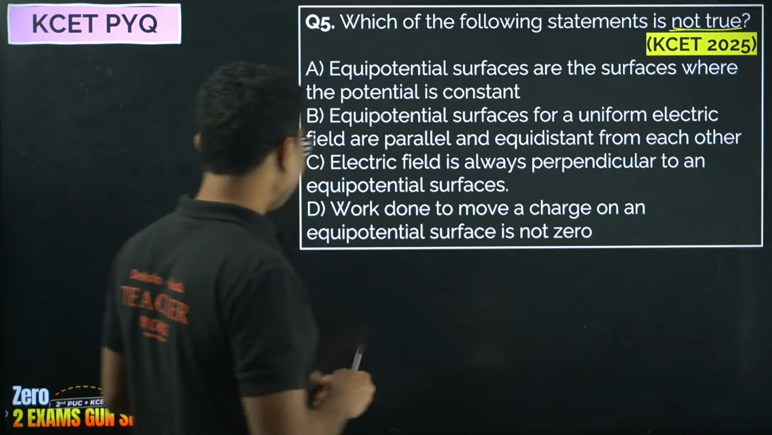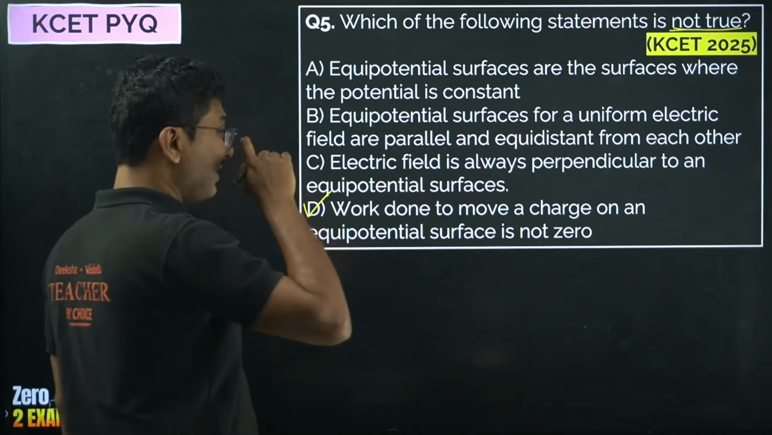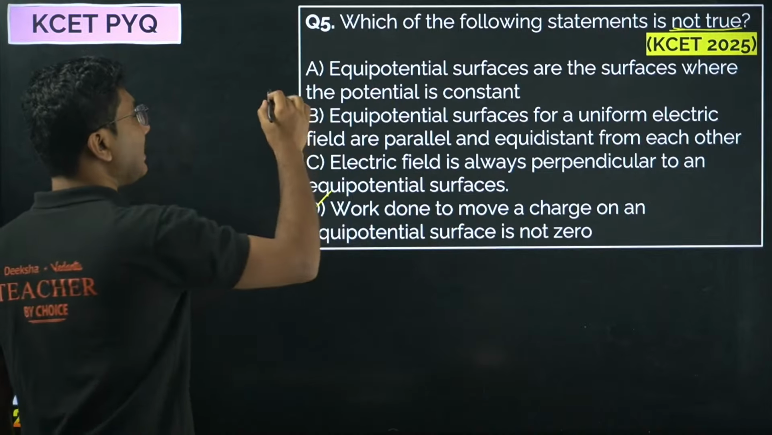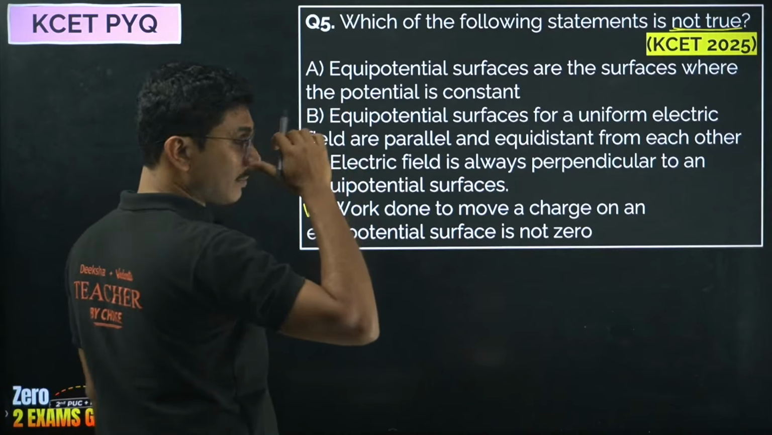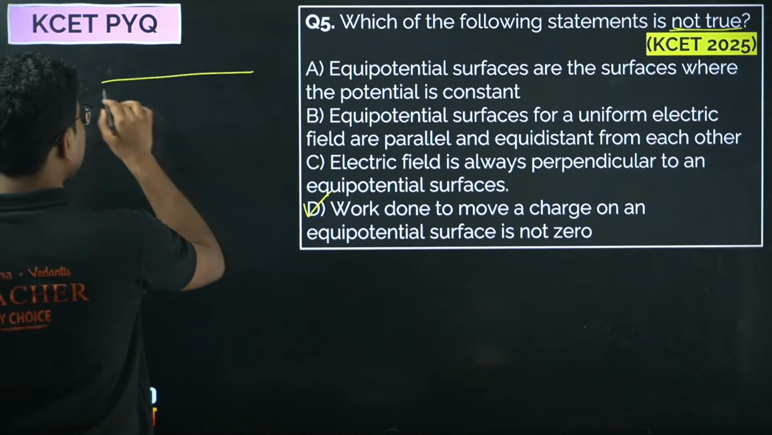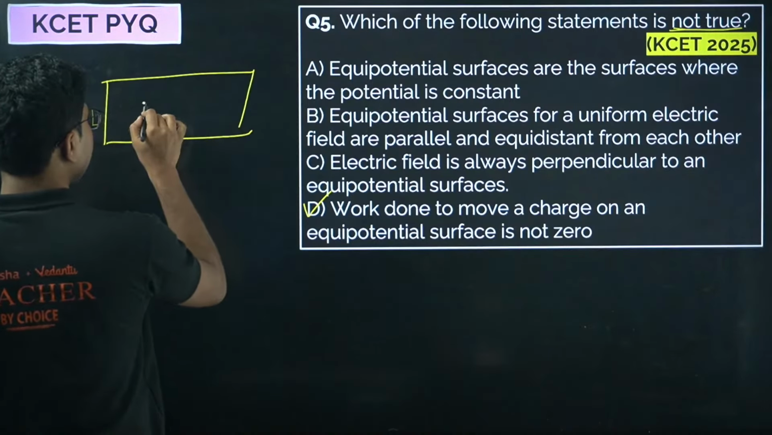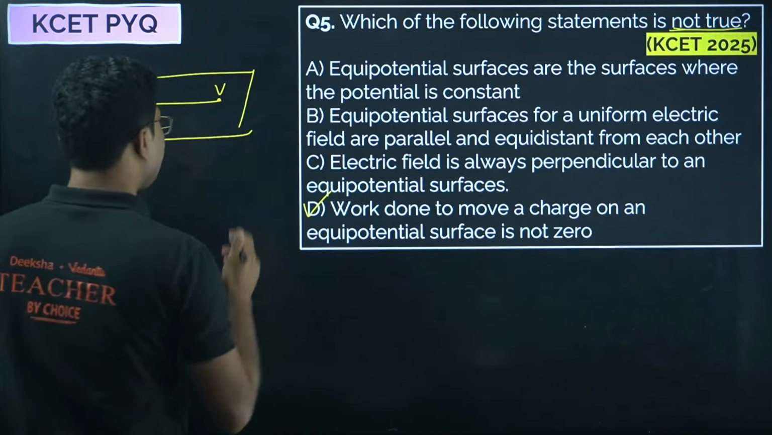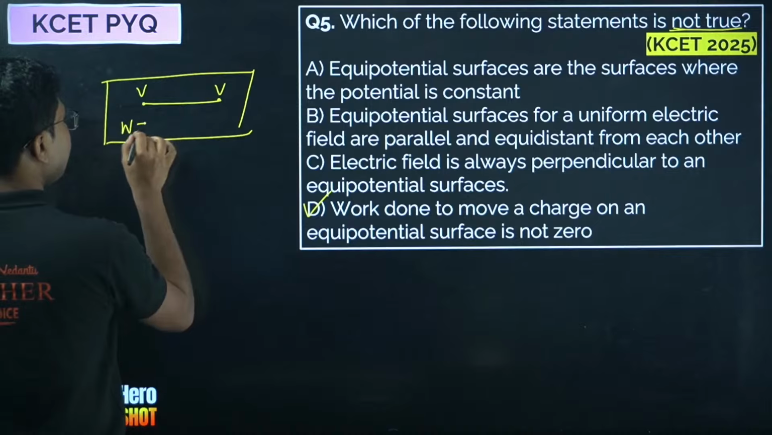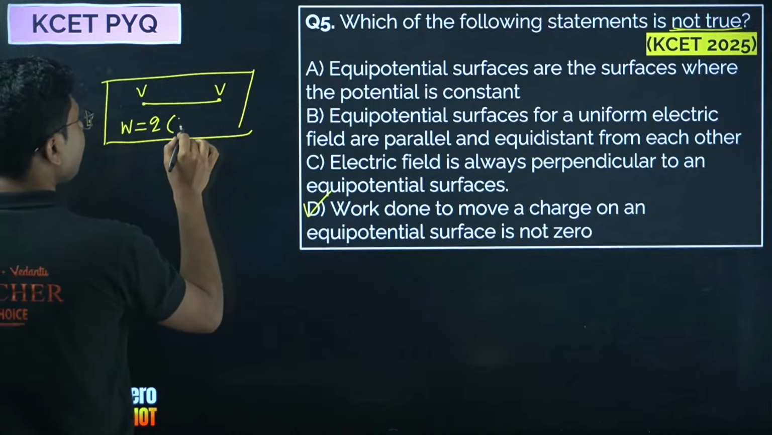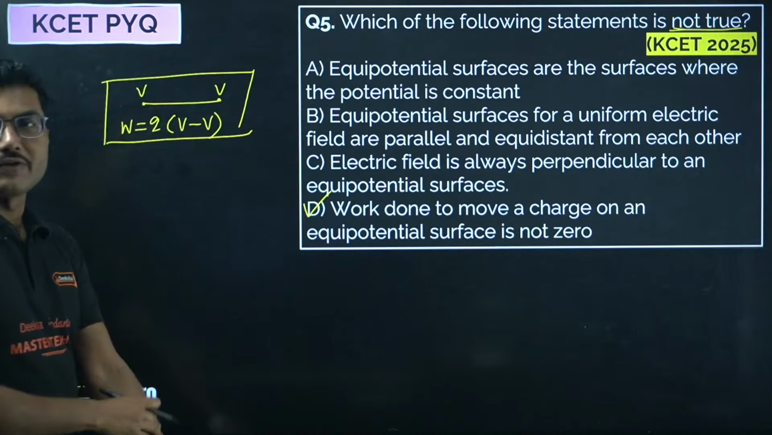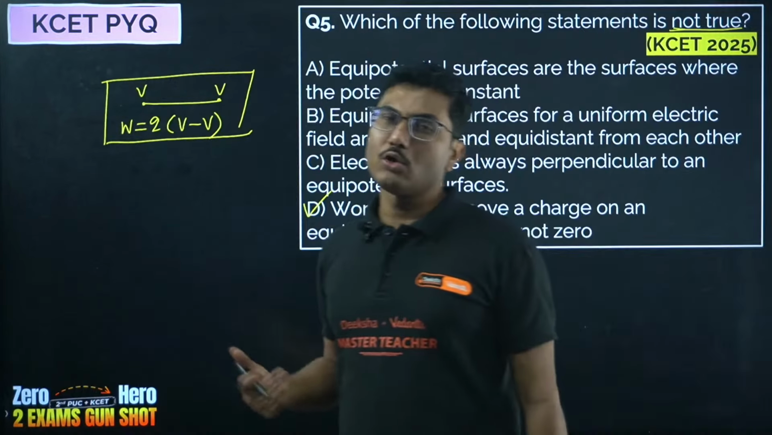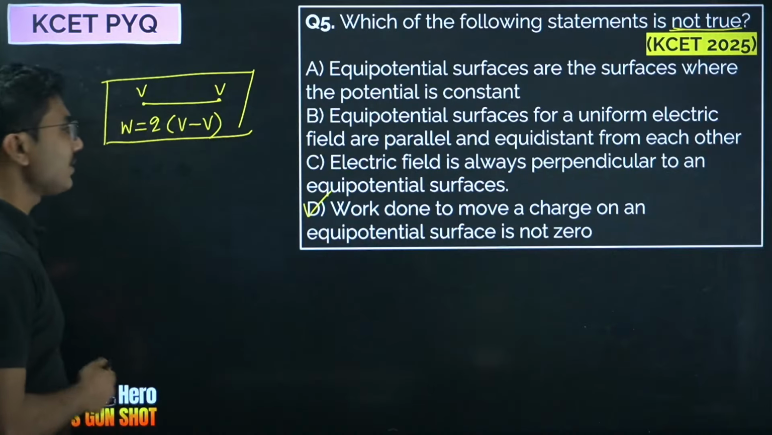Gladwin is saying option D. Yes. So A, B, C are correct. When you are moving a charge on an equipotential surface, both points have the same potential. So what is the work done? Work done is charge times difference in potential. Now the difference in potential is zero over here. That's why the work done to move a charge on an equipotential surface is zero.